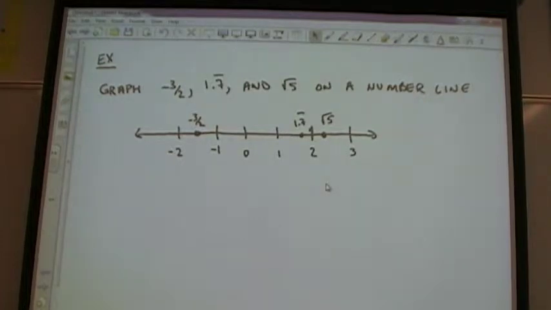Yes? What do you mean, when it has that little line over the 7, does that mean anything? Yeah, that's repeating. So that goes on forever. It's a repeating decimal. So what type of number would that be? Irrational. Rational. Oh, rational. Rational, because it follows a pattern. Even though it goes on forever, it's following a pattern.